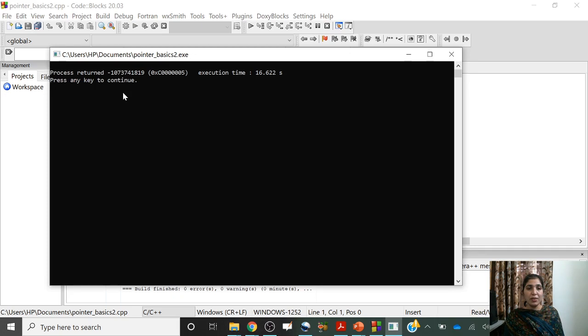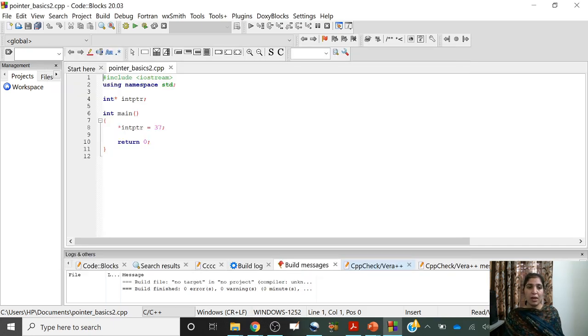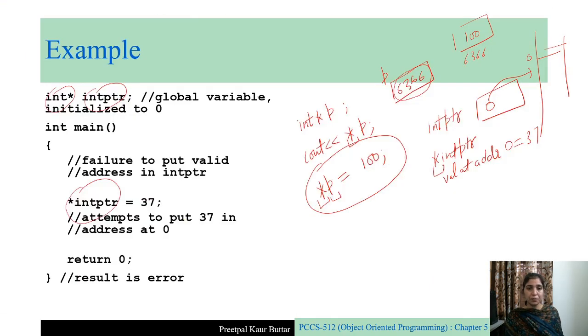So the process returned minus something. It means except 0, when your process is returning 0, it means the program has run successfully. If it is returning any other value, it means there is an error. So the result of executing this program is an error, right?